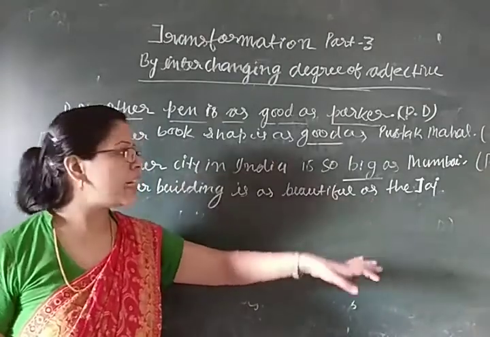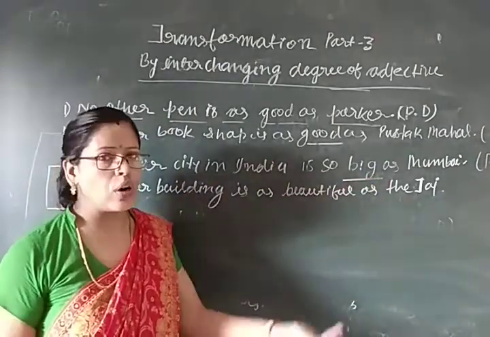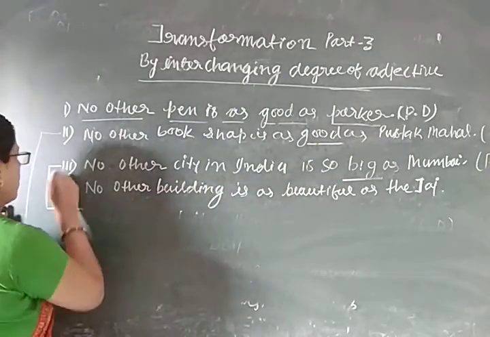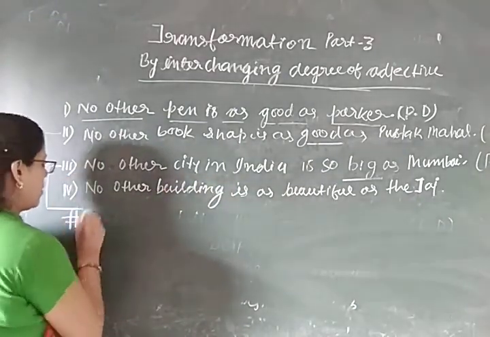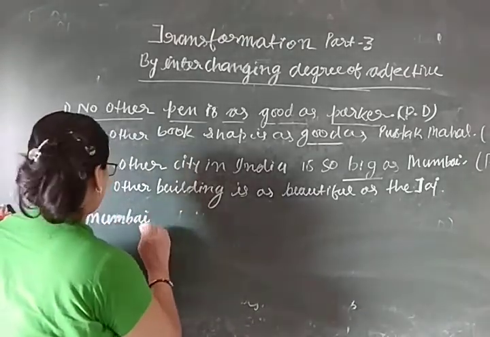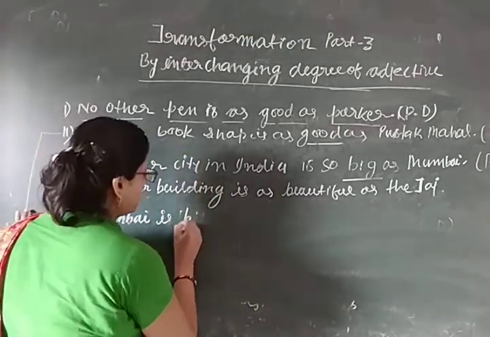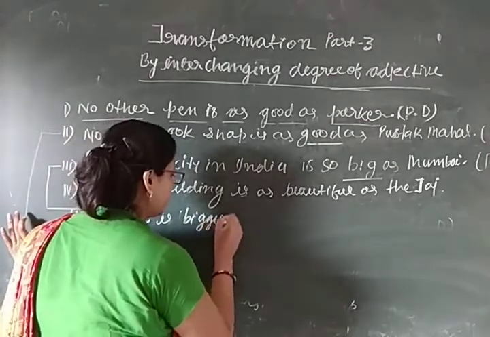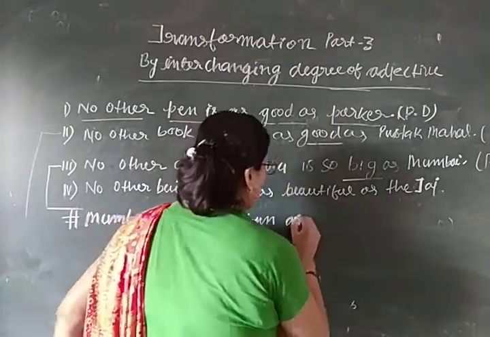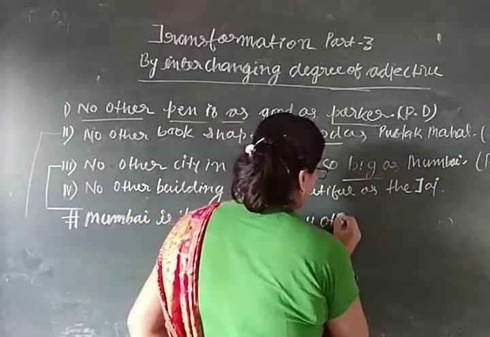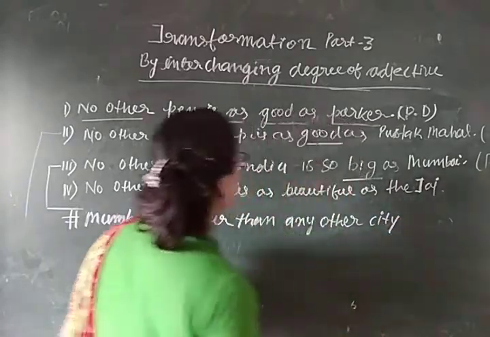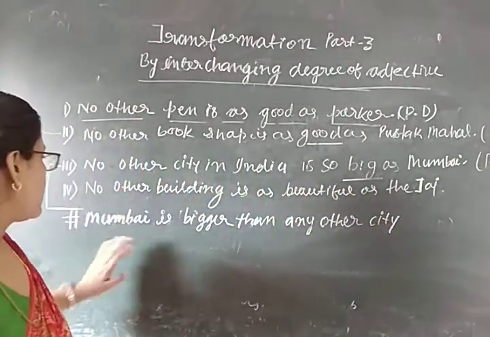So what is the comparative degree of big? Bigger. So we can write here, Mumbai is bigger than any other city in India.